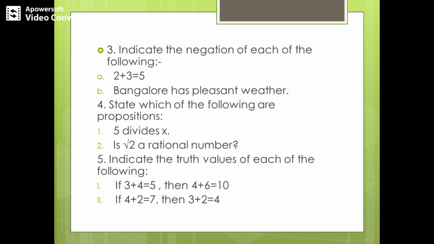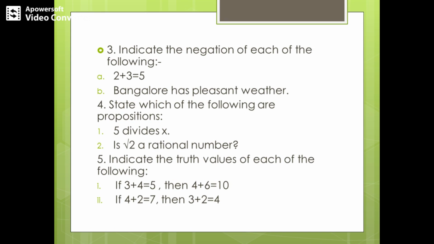In the fifth problem, you're going to indicate the truth values. For the first problem, I'll just tell you how you need to solve this. If it is of the form if and then, if you observe, if 3 plus 4 equals 5, then 4 plus 6 is 10. First I have to check whether 3 plus 4 equal to 5 is true or false. So yes, 3 plus 4 equal to 5 is the correct answer. That means the if clause is true. So what about the then clause? The clause 4 plus 6 equal to 10 is also true.